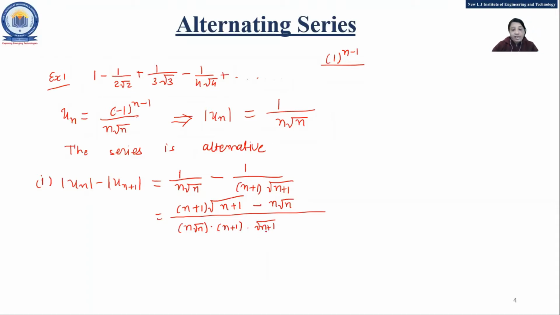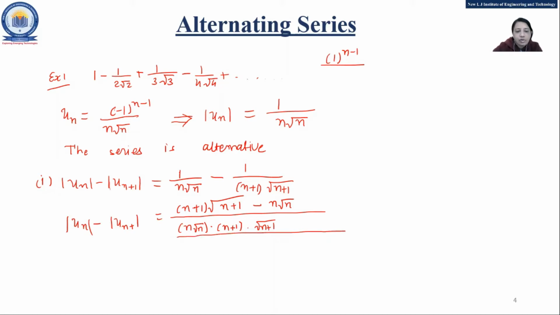Now what should be the value of this? Either greater than 0 or less than 0. So how are you supposed to check that, anyone? How can we say that this is greater than 0 or less than 0? Because here it is un minus un plus 1. Is this thing greater than 0 or less than 0?